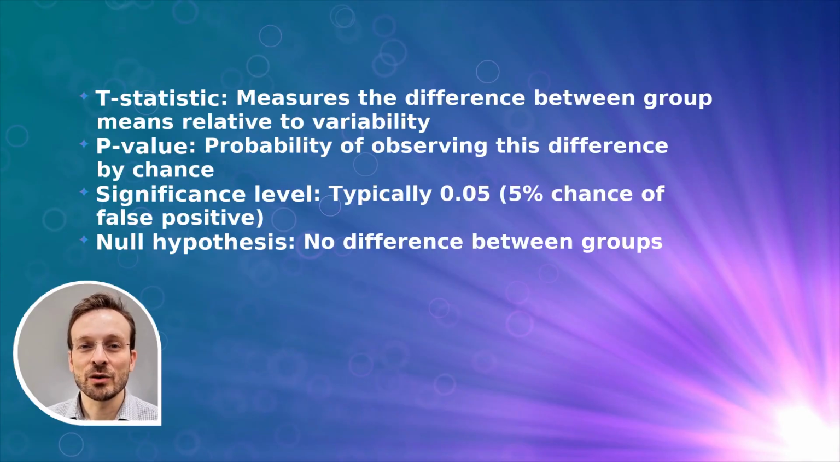Understanding these statistical concepts is crucial. The t-statistic measures the difference between group means relative to the variability within groups. The p-value tells us the probability of observing this difference by pure chance. We typically use a significance level of 0.05, meaning we accept a 5% chance of false positives. Our null hypothesis assumes no difference between groups.